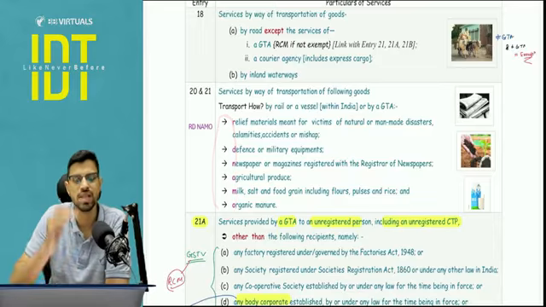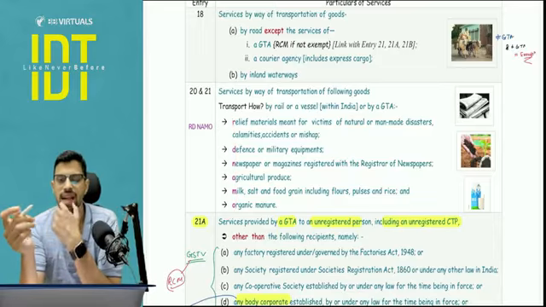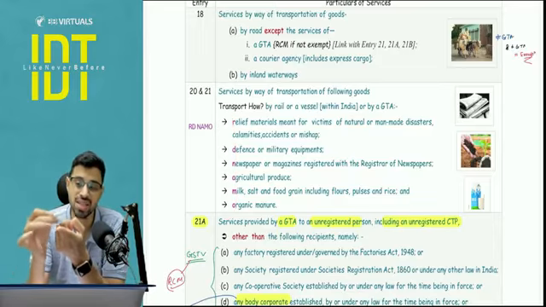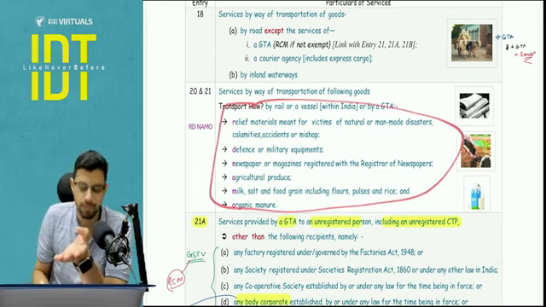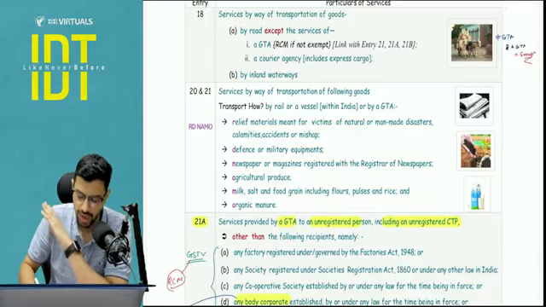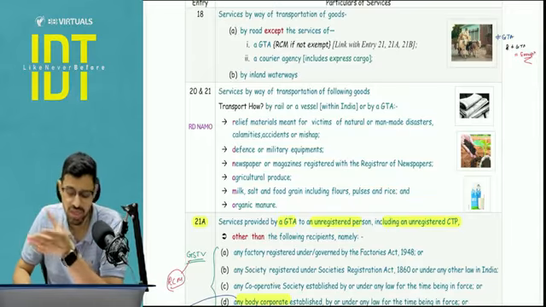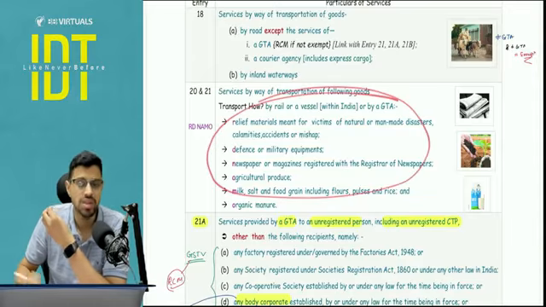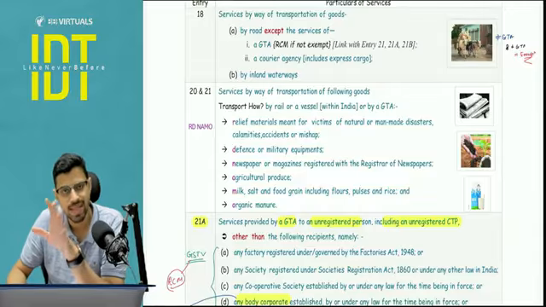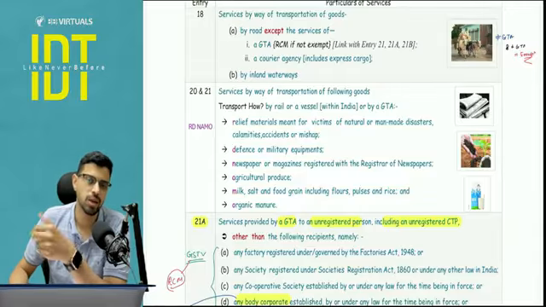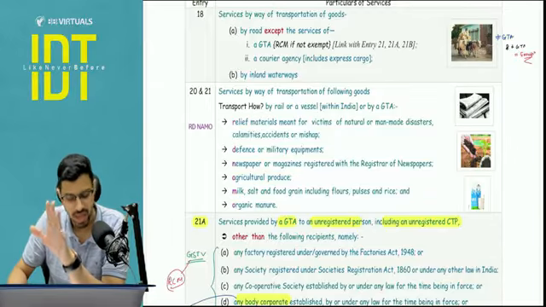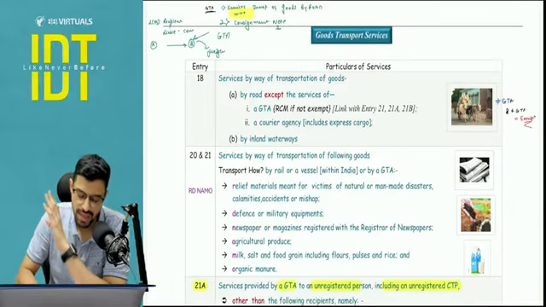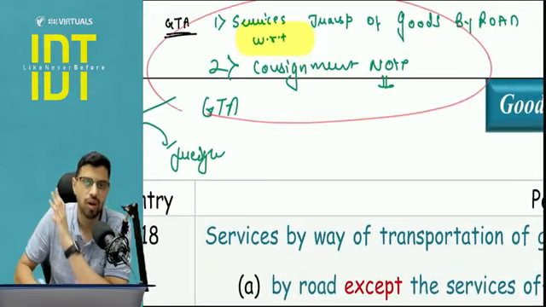Now please understand, there is one more exemption with respect to GTA, that is a goods specific exemption. Now see, there are various exemptions. One is the recipient status exemption. One is a goods specific exemption. So if in the paper these are the goods which are transported, I will cover this in the exemption chapter only, not right now, but I'm just giving you the gist of it, that if these are the goods which are to be transported, then you will apply the exemption, and once the exemption is applied, the question of FCM or RCM is irrelevant. Clear? Okay, and obviously step number 1 analysis is whether the person is the GTA or not.